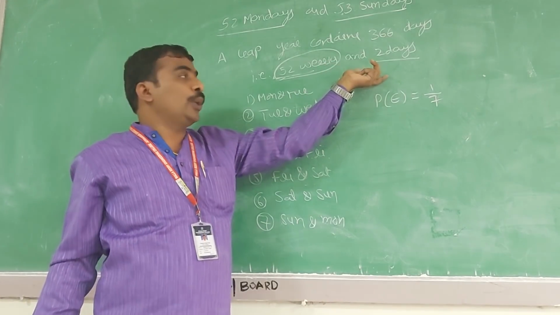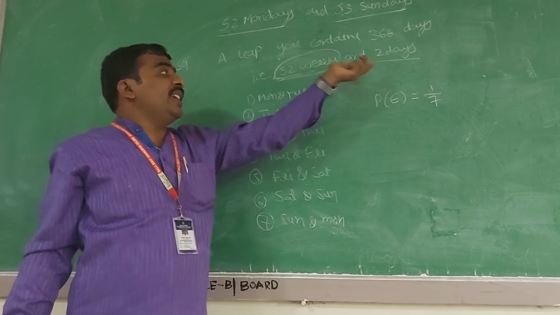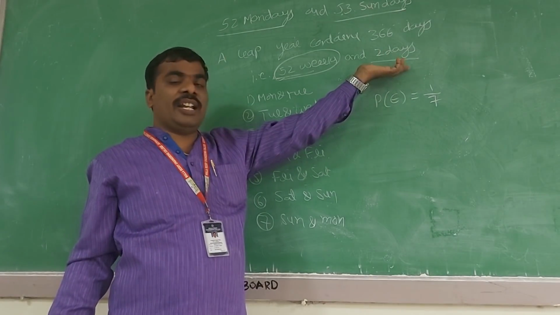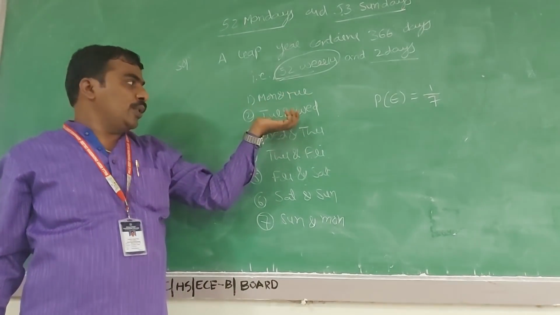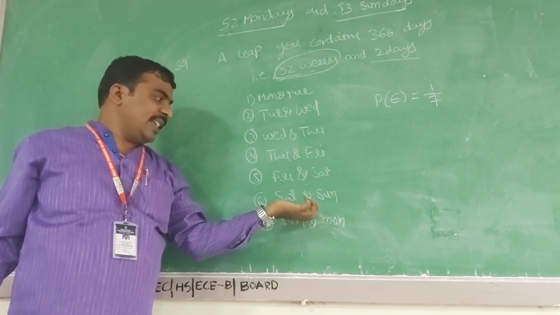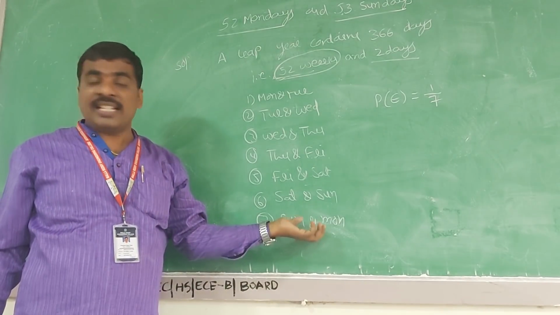We already get 52 Mondays, so we write the 2 extra days: Monday, Tuesday; Tuesday, Wednesday; Wednesday, Thursday; Thursday, Friday; Friday, Saturday; Saturday, Sunday; Sunday, Monday. And we want 53 Sundays.